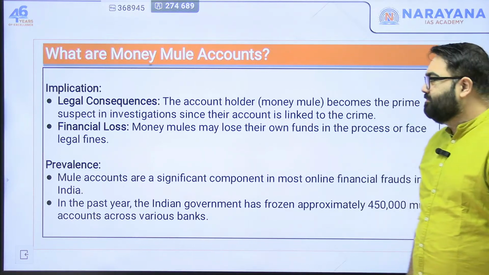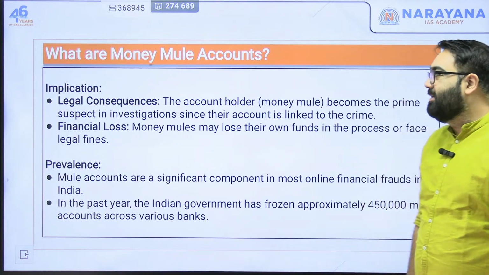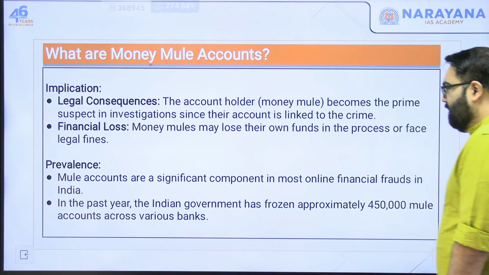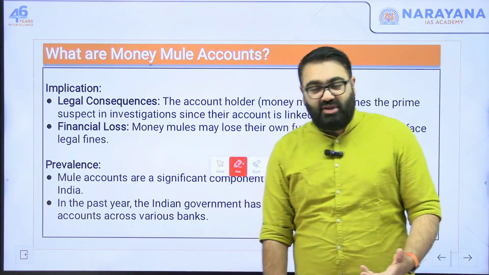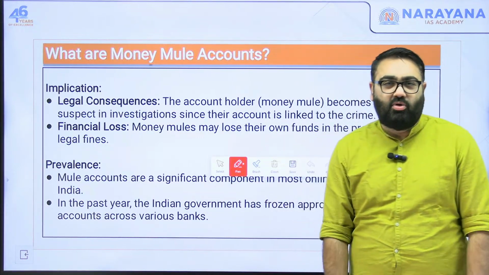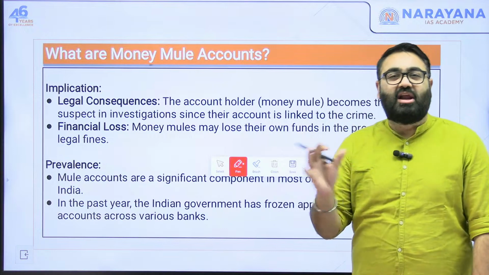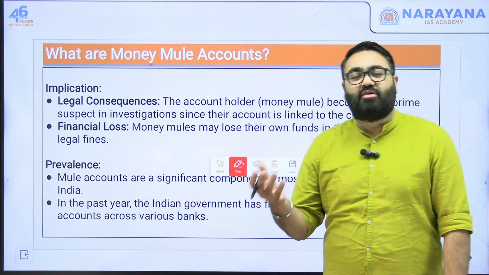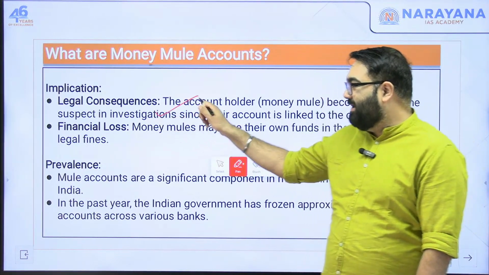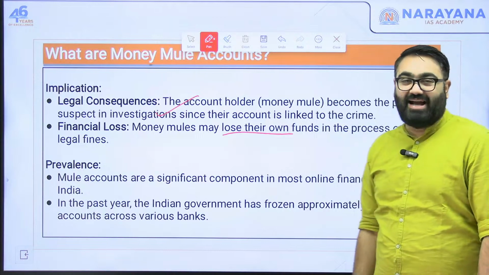Now, what are the consequences of it? What can happen as per the RBI? Number one, the account holder becomes a prime suspect. So again, if something wrong is happening from an account, illegal money is coming into an account, the first suspicion obviously goes to the official account holder. So whoever is the official account holder on whose name the account is opened, they will be the prime suspect. And then there are financial losses as well. They may lose their own funds as well.